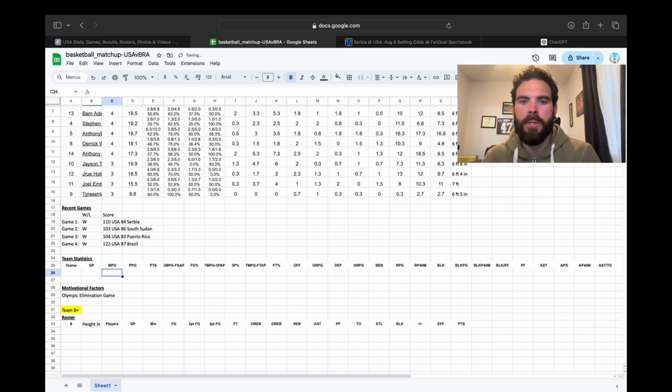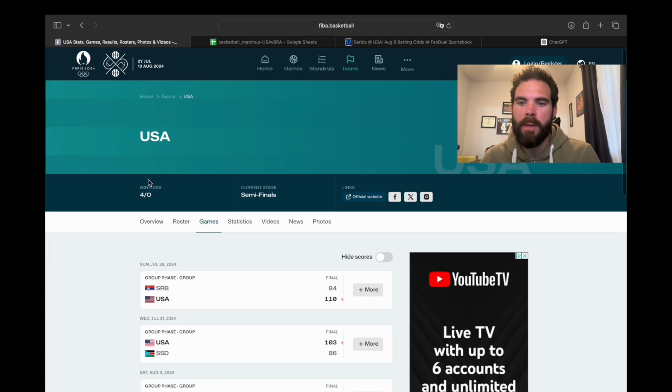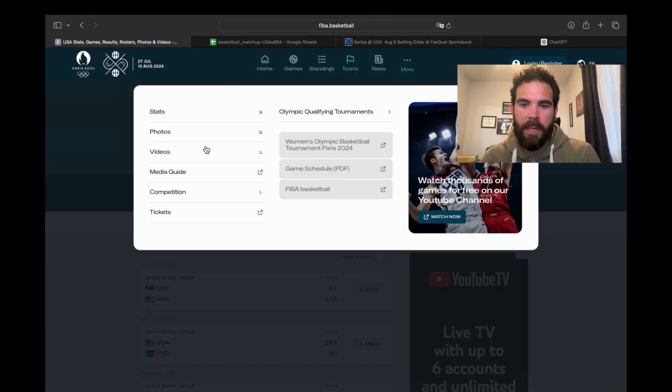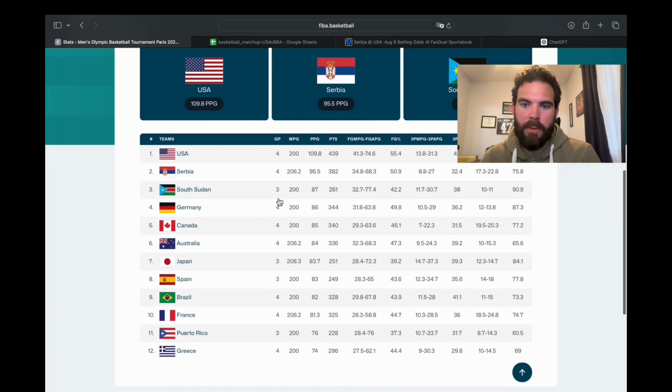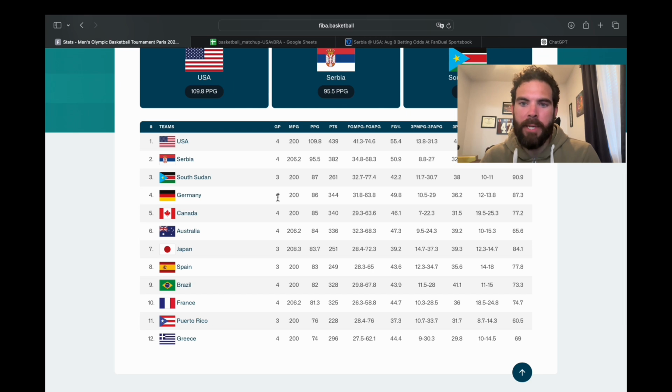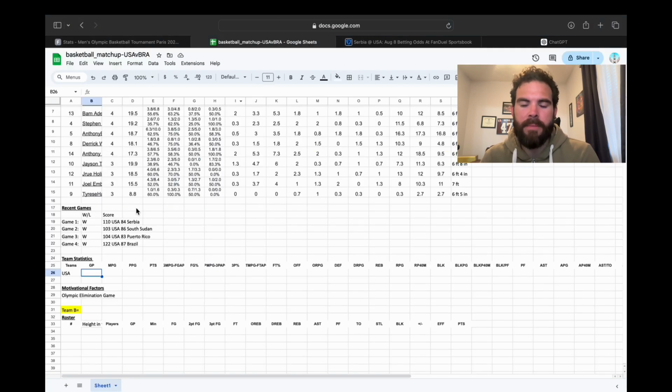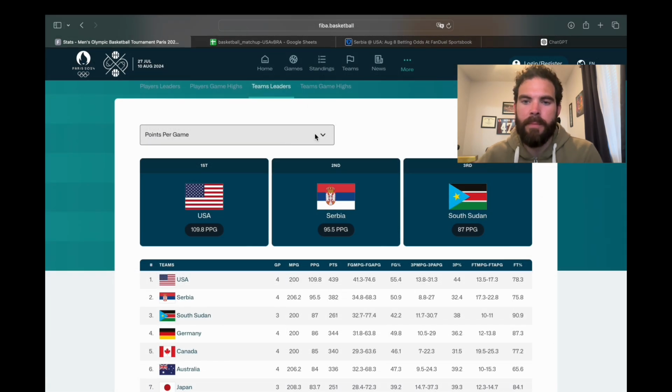And now we'll move on to our team statistics. And this part is going to get a little tedious, maybe not quite as tedious as me inputting every player's height one at a time, but there's some overlap between these statistics, so you'll notice that I don't highlight everything as I go, because some things will overlap, such as on the turnover page, they have assist to turnover ratio, and that's also included on the assist page. So obviously I'm not going to input it twice. So here you'll see me inputting some relevant stats, and we'll get all that filled out for Team USA here.